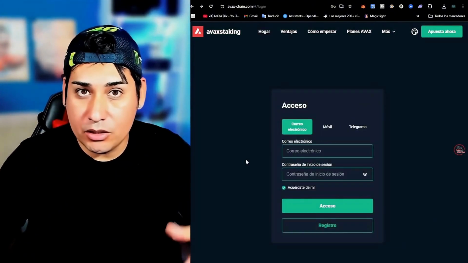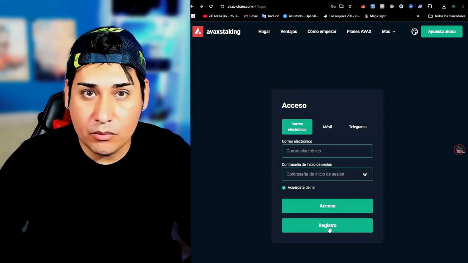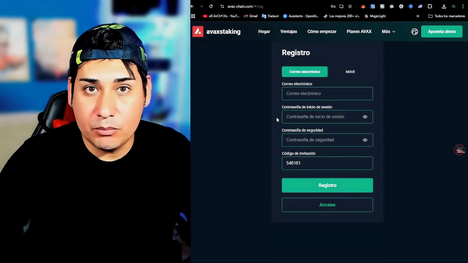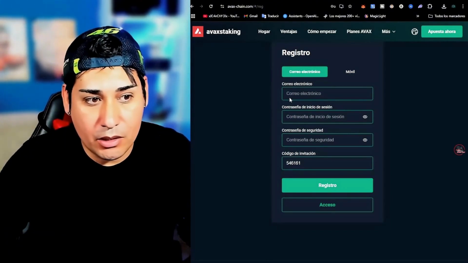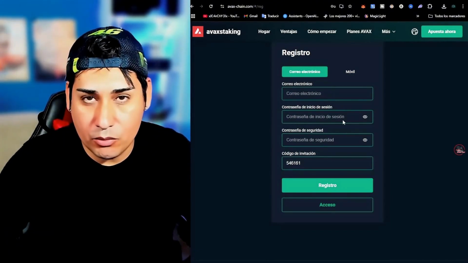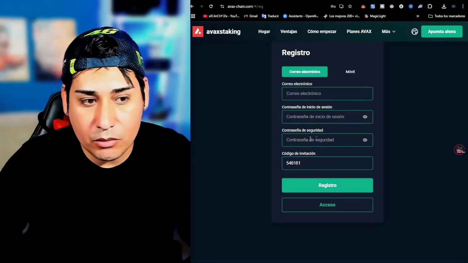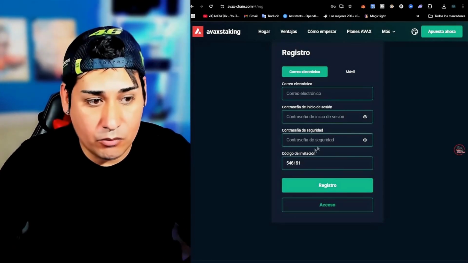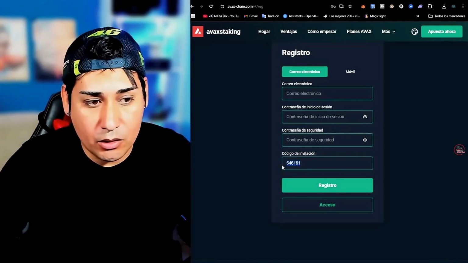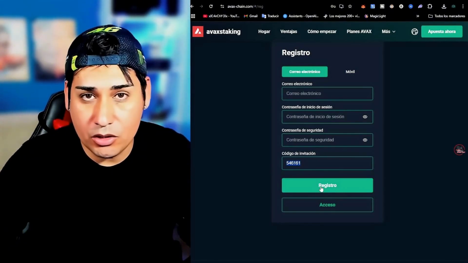Once here, the first thing you need to do is go to the registration section. We click on it as well. Once here, we will simply proceed to register. For this, we simply click on email right here. We set a login password and also set a security password to be able to make withdrawals. They will ask you for this password here. We verify the referral code as well, click on register, and that's it.